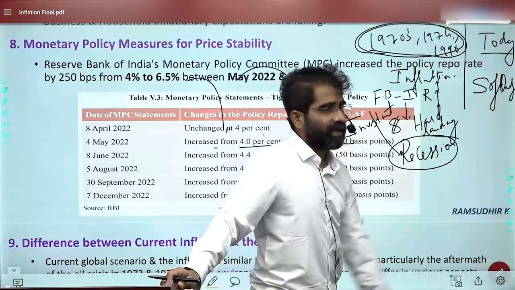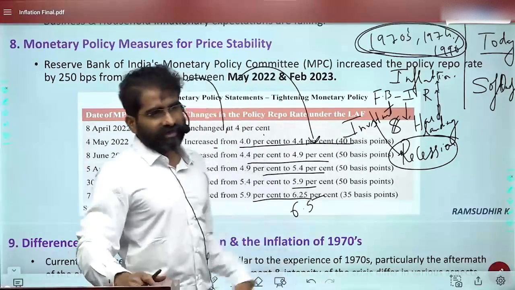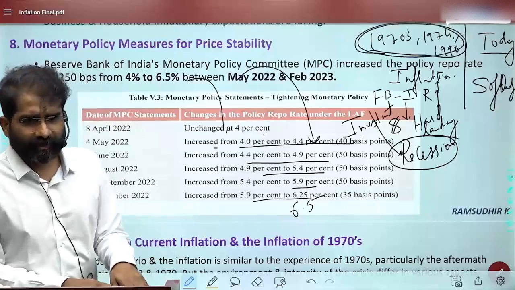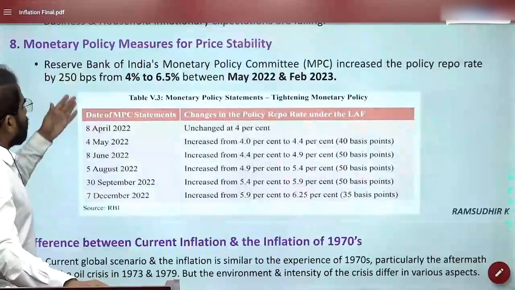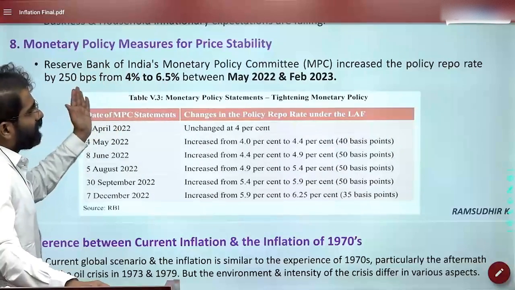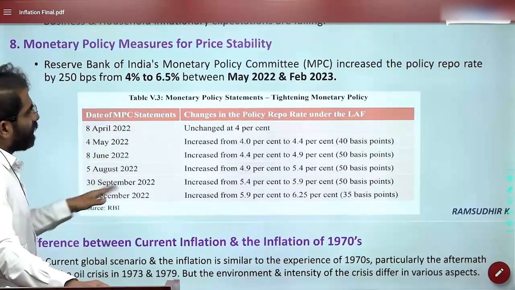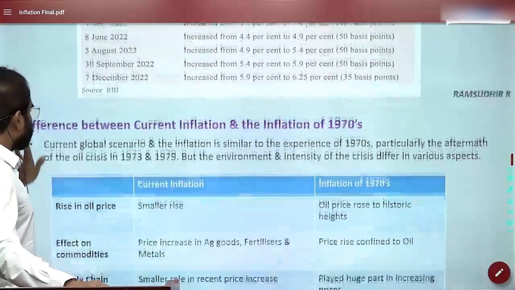That is basically hard landing. This is what the economic survey says. Expectations. Is this clear, everybody? Yes. So here, this is what we have discussed already. The Reserve Bank Monetary Policy Committee increased the policy repo rate by 250 basis points, and what will this do?